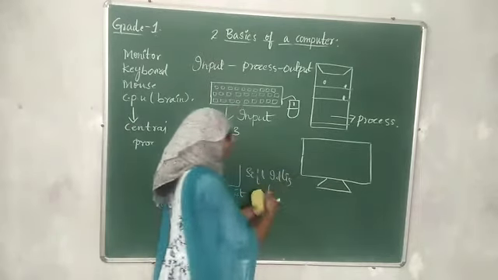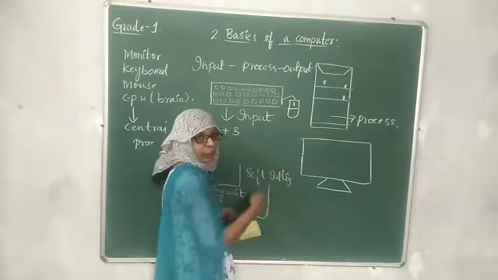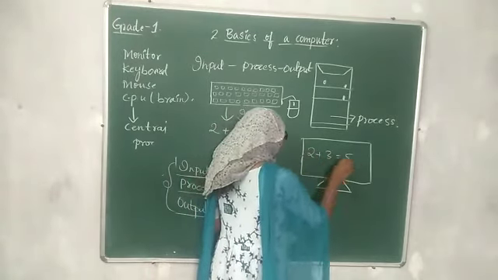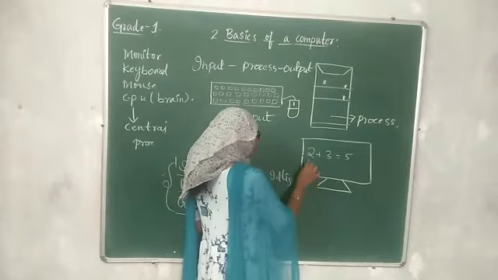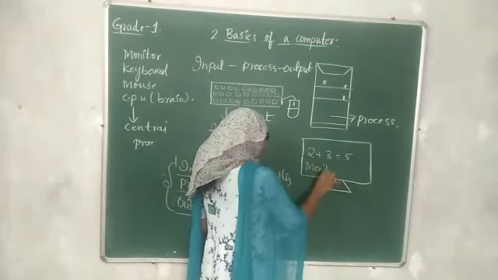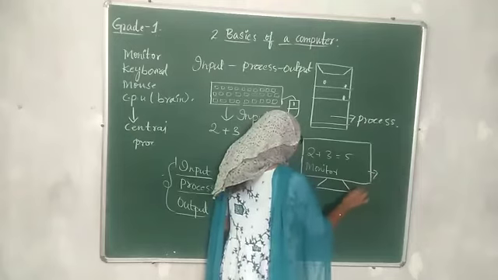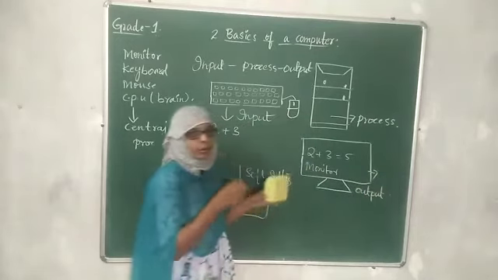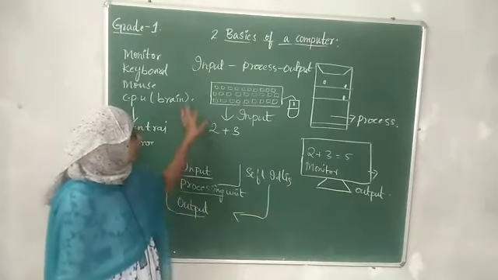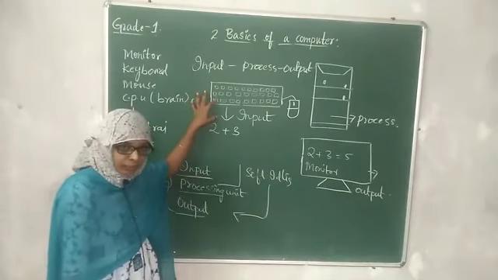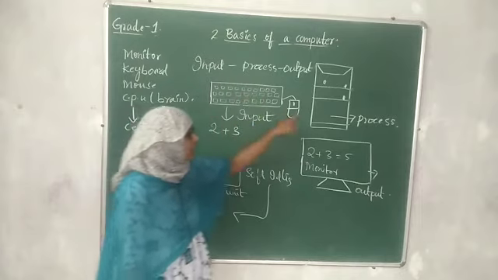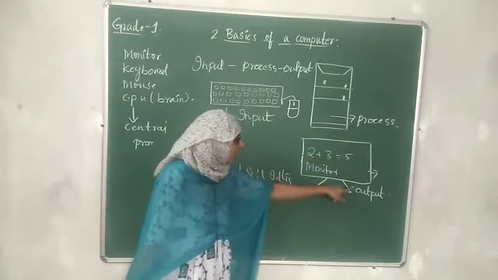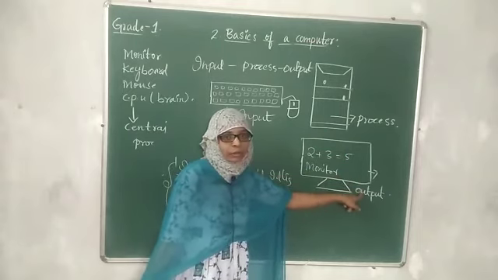We will get our answer on the screen of the monitor. So this is the output, children. So keyboard is the input device, CPU is the processing unit, and monitor is giving us the output.